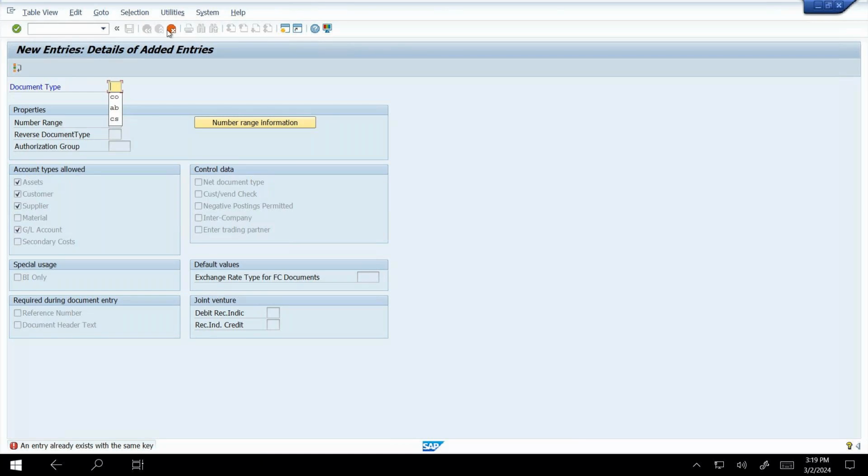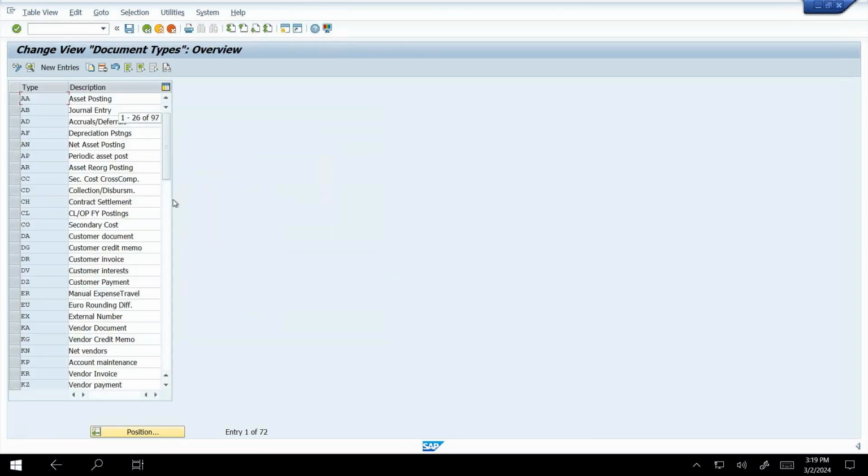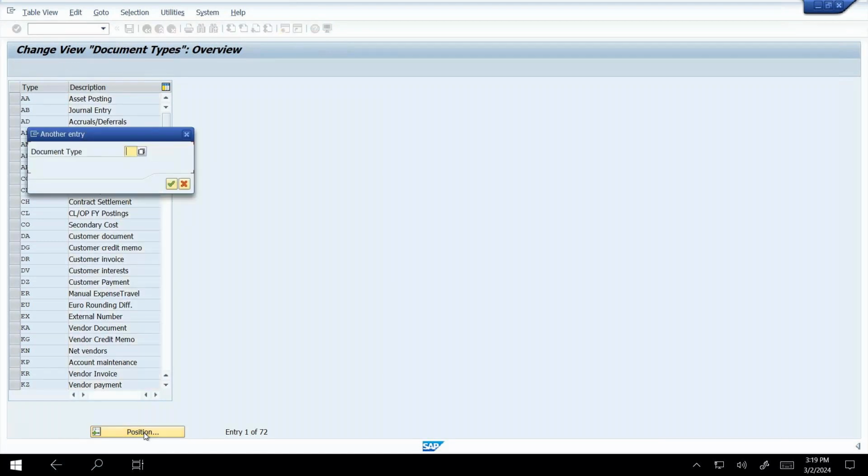Excuse me, sir. Only two document types have to be created, CC and CO, right? CC and yeah, CC and CO, it's already here, so that's why I can't create.